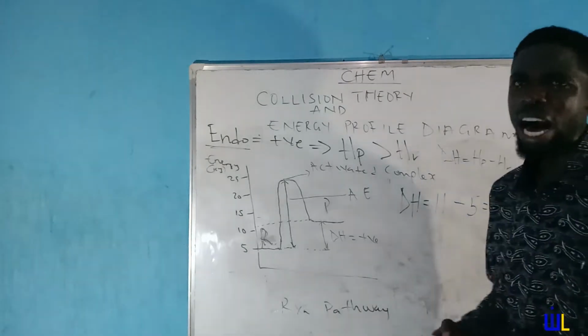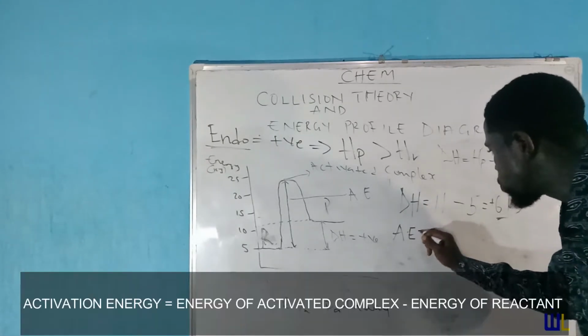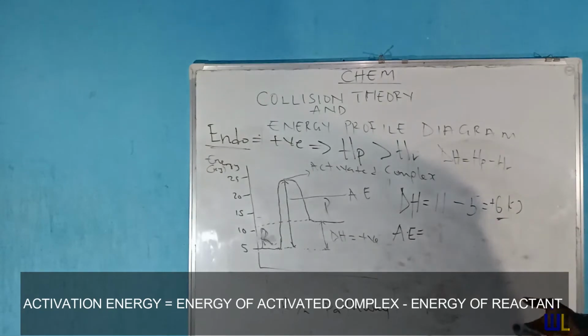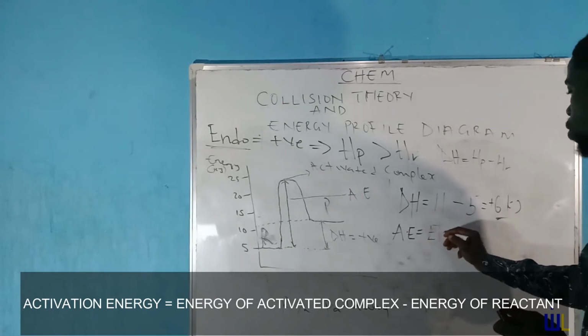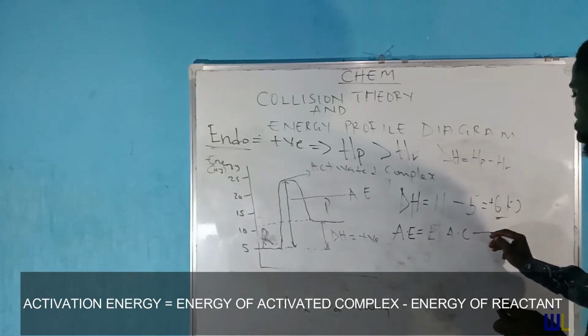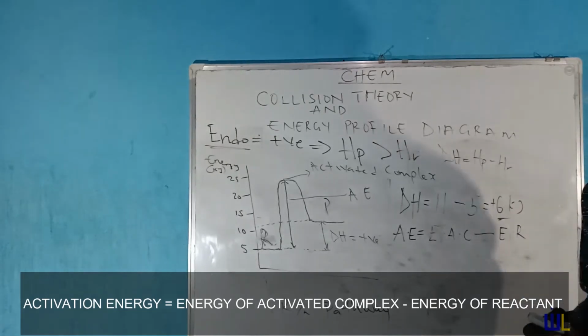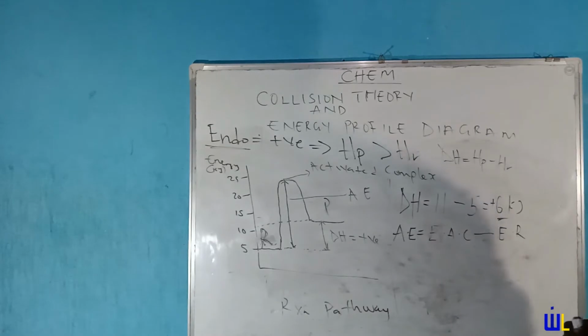Now, imagine you are asked to find the activation energy. It is quite simple to do that. And how do you find the activation energy? Quite simple. Activation energy is equal to the energy of the activated complex minus the energy of the reactant. I take it again. Activation energy is equal to the energy of the activated complex minus the energy of the reactant.